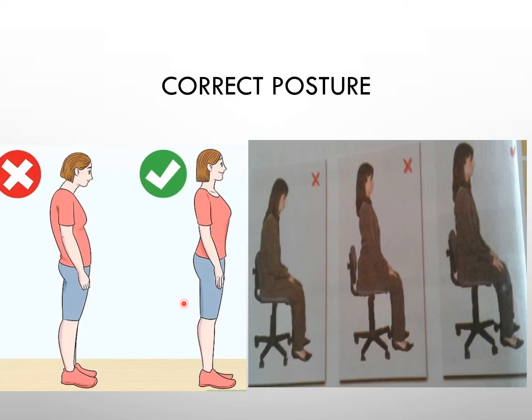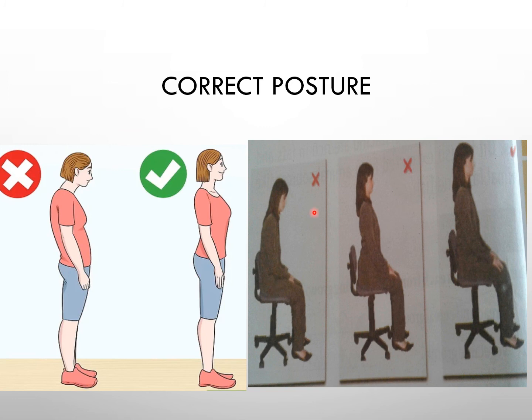See here I have given two postures. The first posture is how to stand, the second posture is how to sit. So this is the correct posture to stand and sit. Look at this first one. See, this is the wrong position to stand. This is the wrong posture to stand. This is the correct posture to stand.